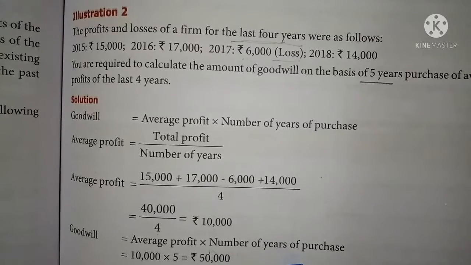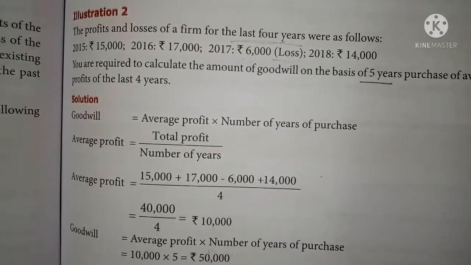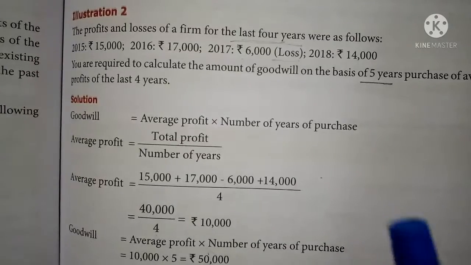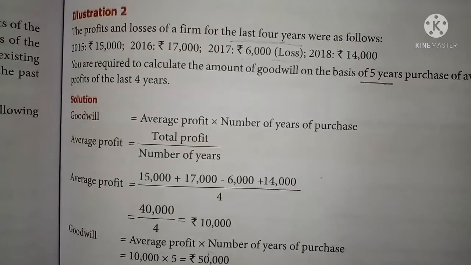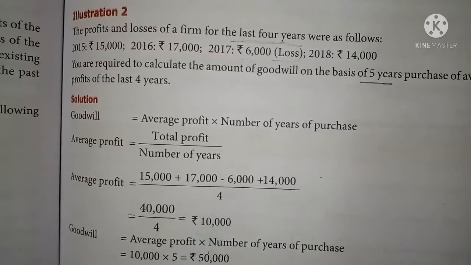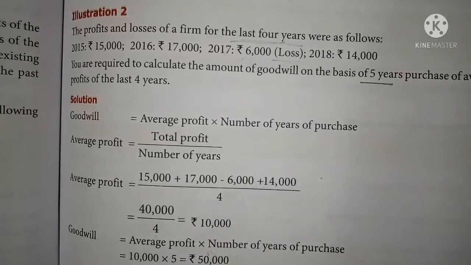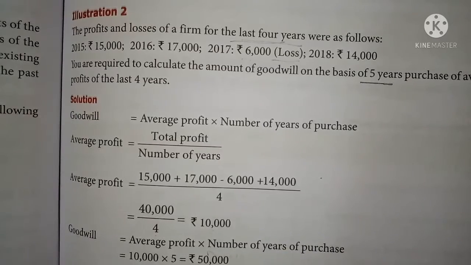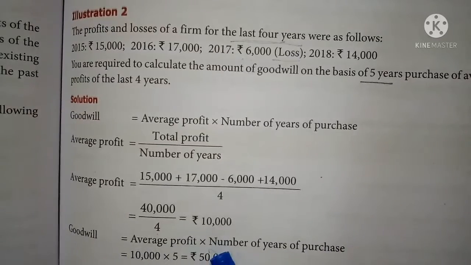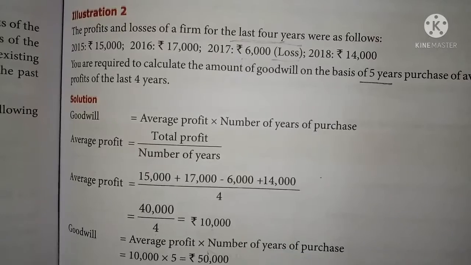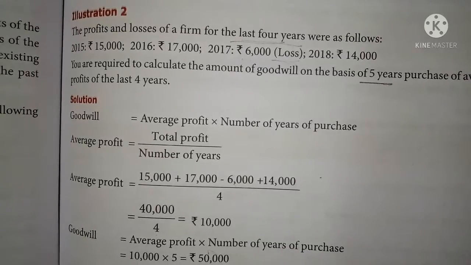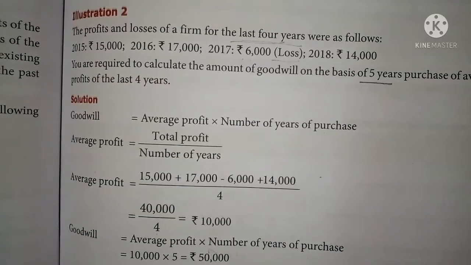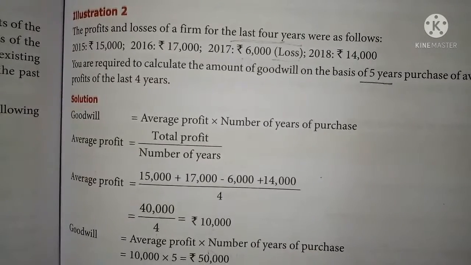Mostly the number of years' purchase is given in the sum itself. You should find out only the average profit. So depending upon the information given in the sum, you should find out the average profit. First of all, don't write the goodwill formula. First you should find out the needed information and then you can write the goodwill formula, substitute the values and find out the answer. Okay, so with that we conclude this video. We can continue the same topic in the next video. Thank you.